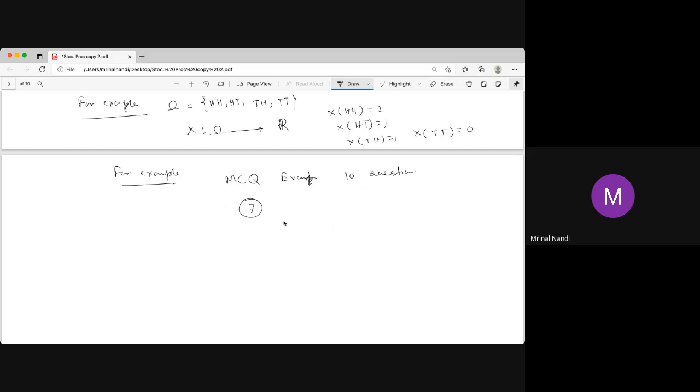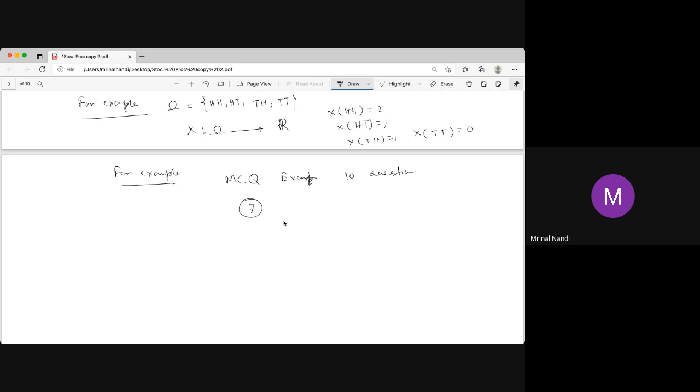But this actually does not give the whole information. I can't recover which 7 are correct and which 3 are wrong. If I see that the maximum number of wrong answers is from this area, say statistics, and the maximum number of correct answers is from say mathematics, that means this student is strong in mathematics, weak in statistics. That we can say. But just taking the number 7 out of 10, we can't get this. So we are losing our information.